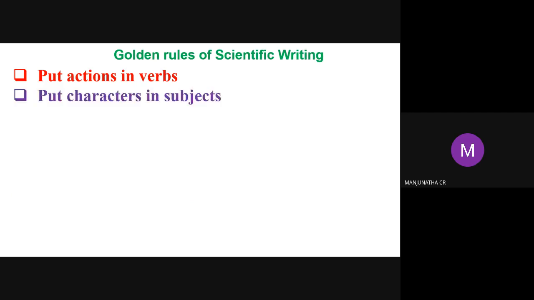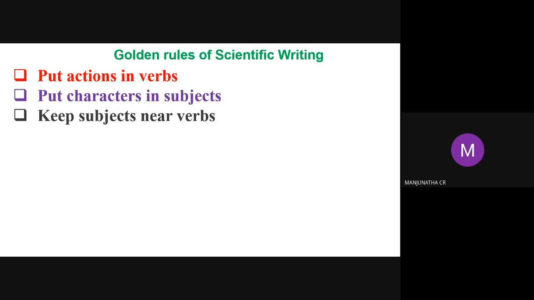Put characters in subjects. Keep the subject near the verb.